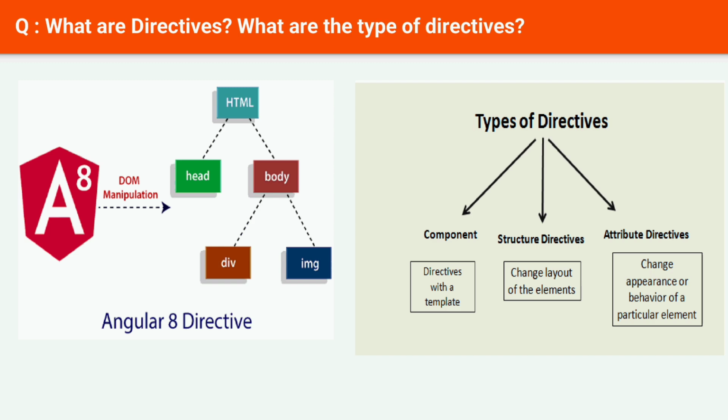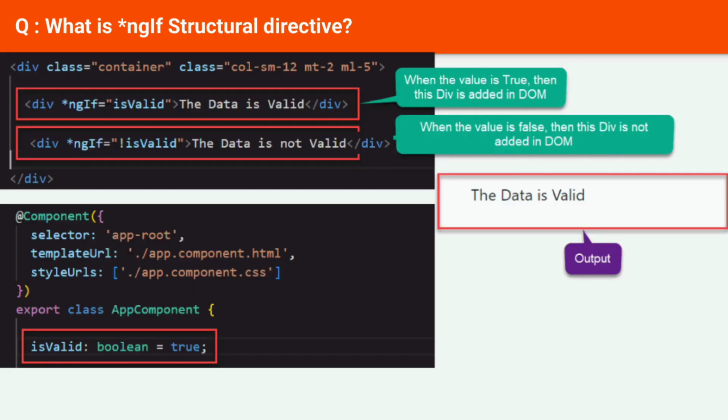Next question, what is *ngIf structural directive? The ngIf directive in Angular is used to conditionally add or remove templates based on an expression. The expression inside the directive is evaluated, and if the expression is true, the template is added to the DOM. If the expression is false, the template is removed from the DOM.